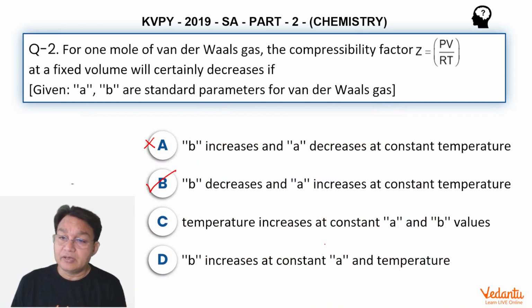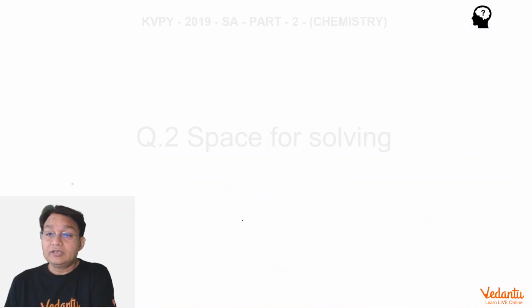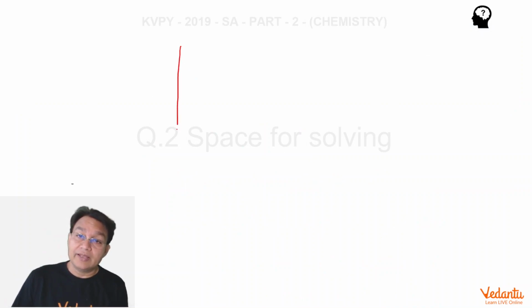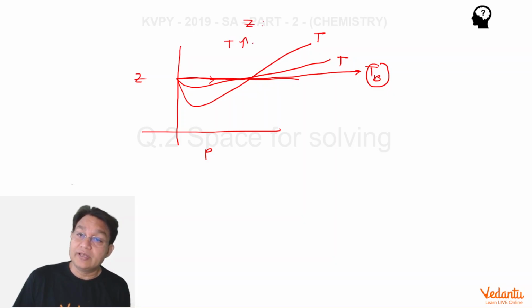Third option is temperature increases at constant A and B values. Of course, in this situation, if you increase the temperature, we all know that the gas will become less and less compressible, because we also know the other graph of the van der Waals gases where we plot Z versus P. Generally this graph looks like this at a given temperature, but when we increase the temperature, the graph goes like this. And if you remember it well, at a certain temperature, it even goes like a straight line. This temperature is known as TB, Boyle's temperature. So it clearly shows that as you increase the temperature, the Z also increases.